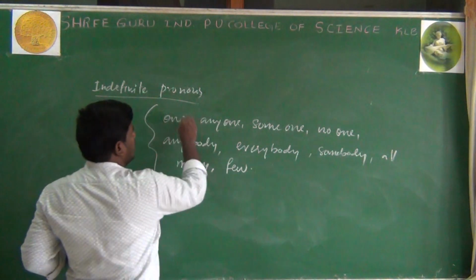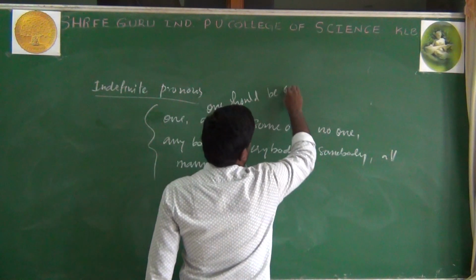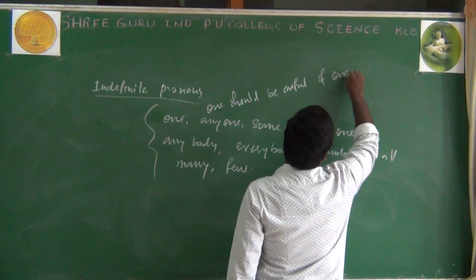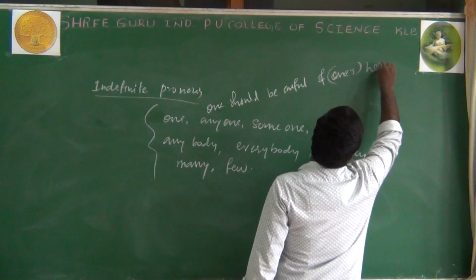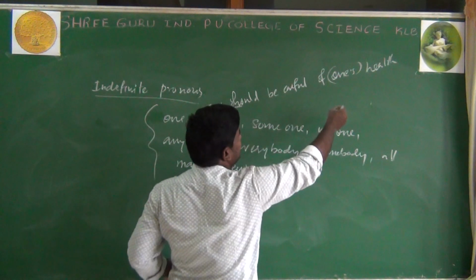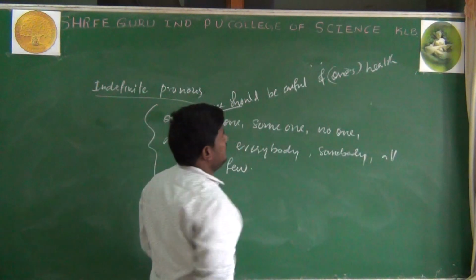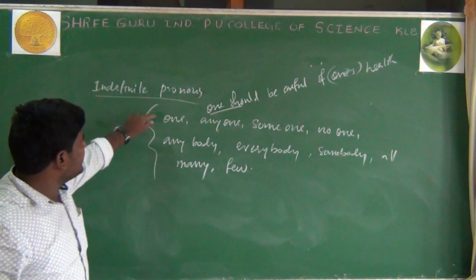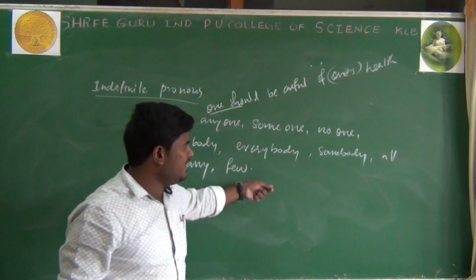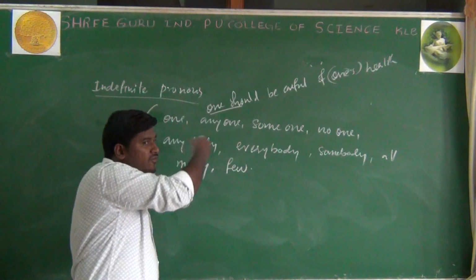For example, one should be careful of one's health. It means that we are not using his health. We are saying someone, one. So it is indefinite. So like that, one, anyone, someone, no one, anybody, everybody, somebody, all, many, few, etc. are called indefinite pronouns.